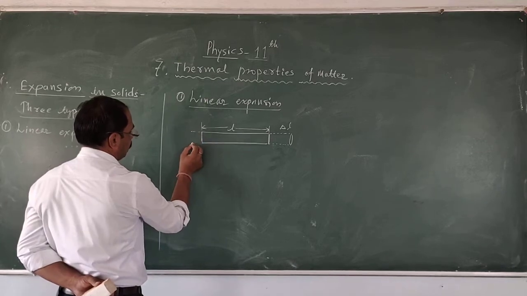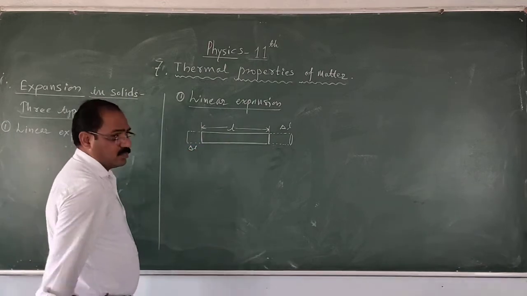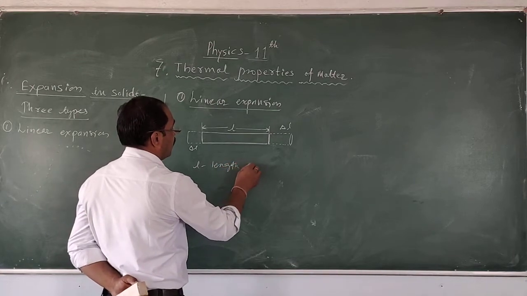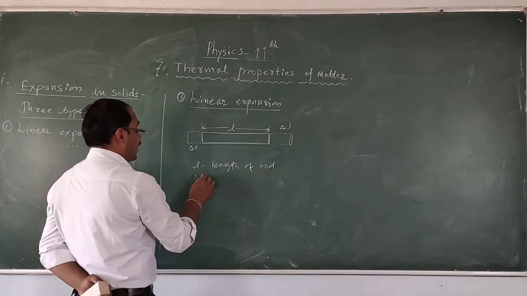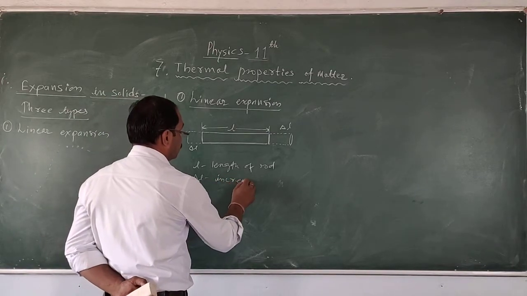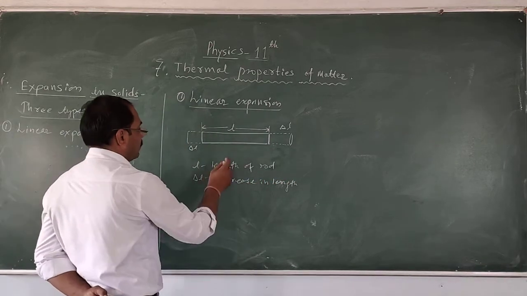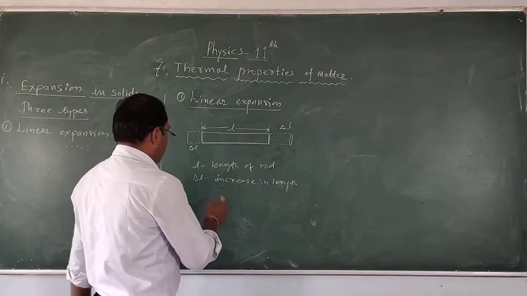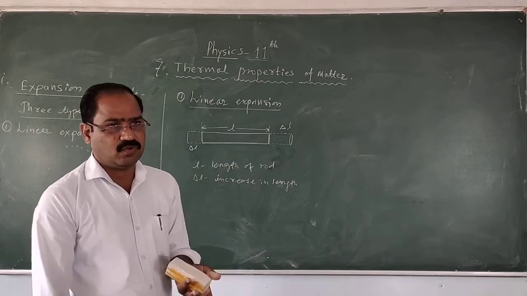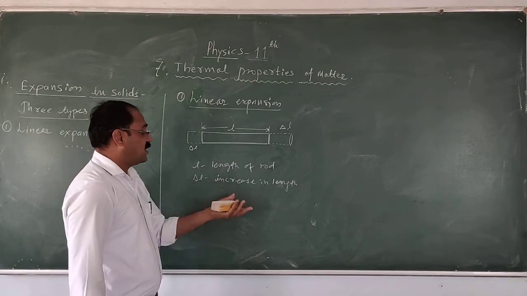Here is the increase on both sides. That is the delta. Here L is the length of the rod, and delta L is the increase in the length. And here, suppose at the initial stage the temperature is 0. This here is the length of the rod at 0 degree centigrade. Delta is the change in the length.